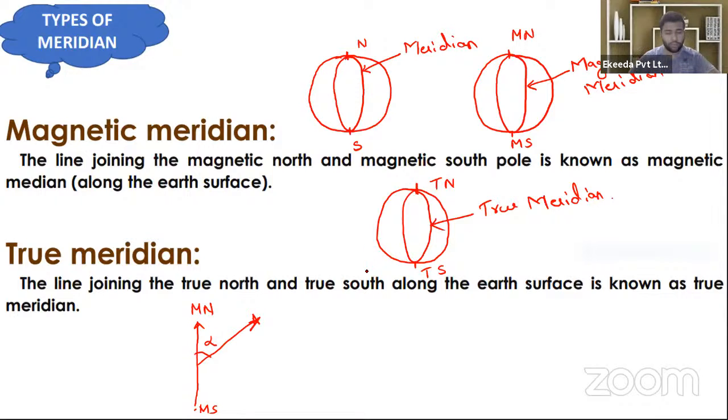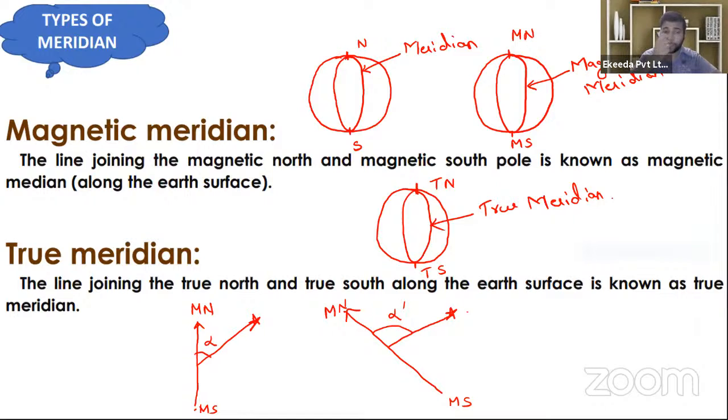No. Suppose that tomorrow, due to the rotation of the earth, the magnetic north will reach up to this point and magnetic south will become here. The object will lie here only. Now the angle from the magnetic north, or the bearing from the magnetic north, will change. That is alpha dash. So we cannot take the magnetic meridian as reference axis because it is not constant. It changes as per the rotation of the earth. That's why we cannot take the magnetic north or magnetic south pole as reference axis.